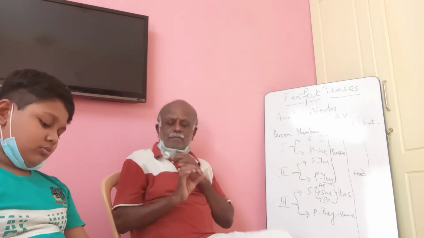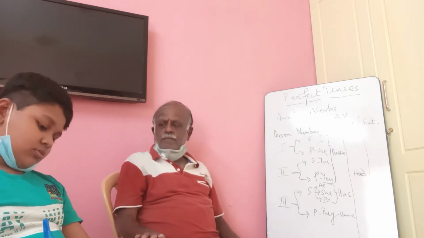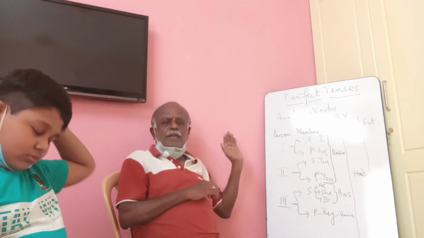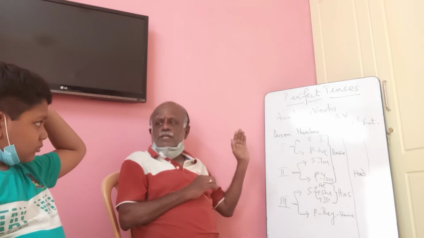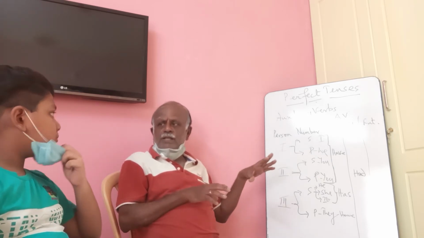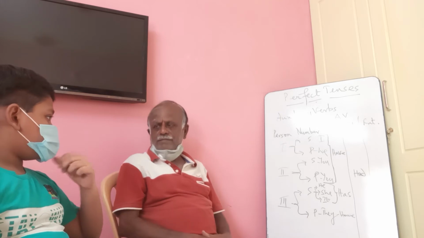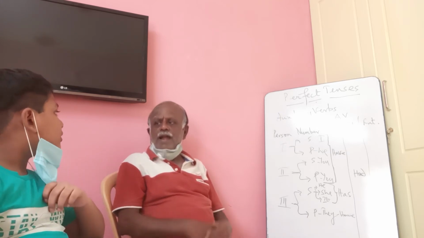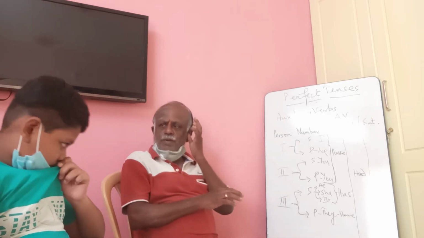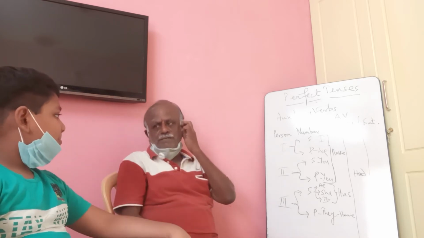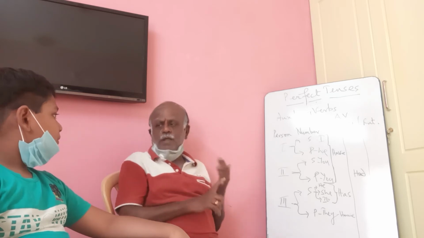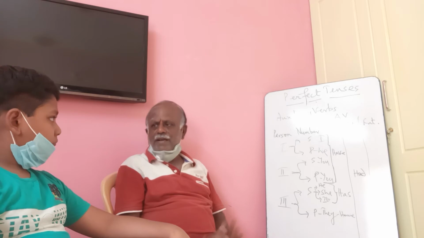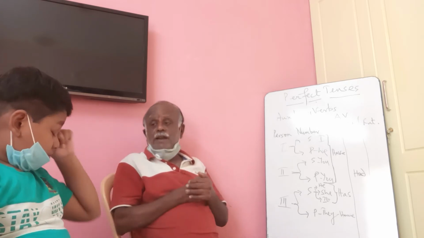Now it is very simple, don't get confused. In a perfect tense, along with the future tense auxiliary verb shall or will, simply add have. Add have to the auxiliary verbs of future. So you will have shall have and will have.